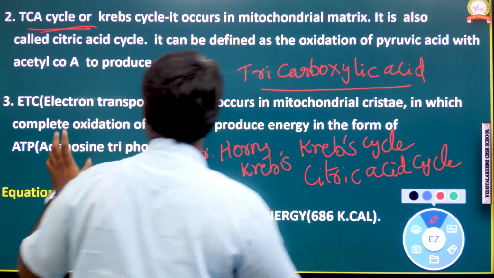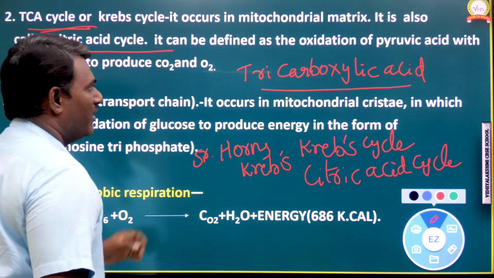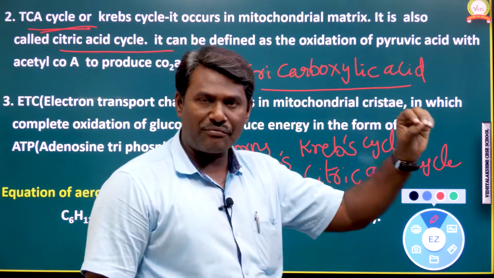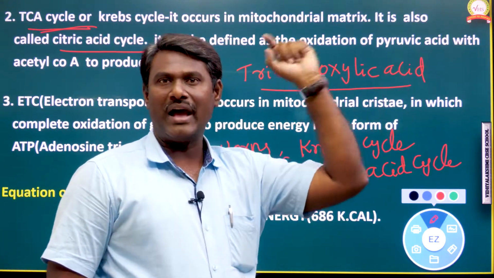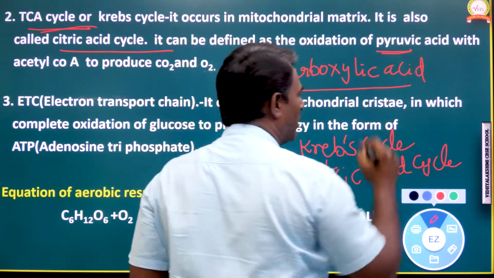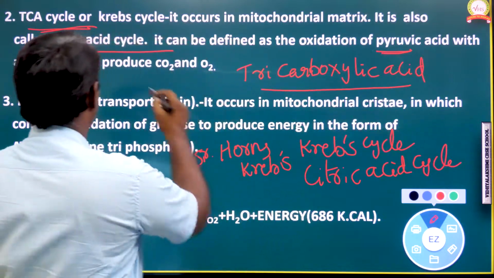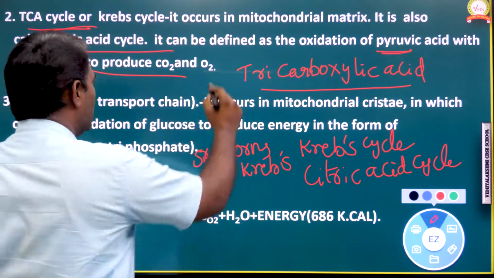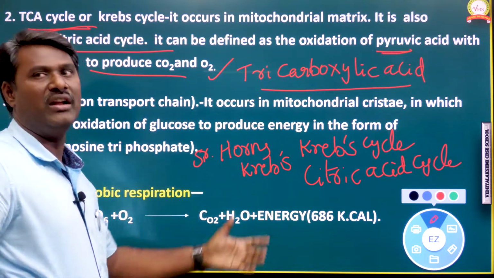So the end product of glycolysis is called pyruvic acid. This pyruvic acid molecule undergoes the TCA cycle to produce carbon dioxide and oxygen. That is called the TCA cycle.